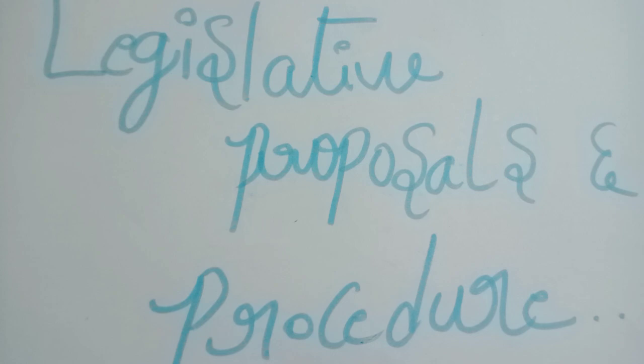So this is all about legislative proposal and procedure as well. Let's recap what we discussed in this session. I talked about what a private bill is, what a public bill is, what an ordinary bill and a money bill are, and the difference between a money bill and an ordinary bill, and finance bills, two categories, category A and category B. We always confuse money bill, finance bill A and finance bill B. And the constitution amendment bill.